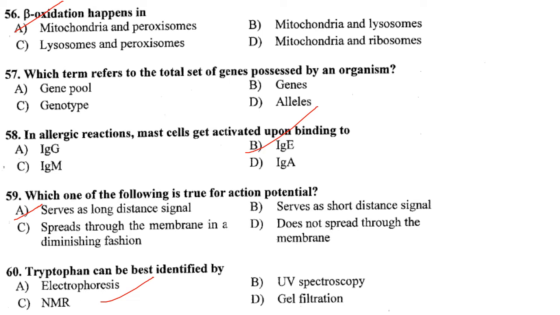Now which term refers to the total set of genes possessed by an organism? The answer is genome and it is not given in the options, maybe a printing mistake. So a gene pool is the total genetic diversity found within a population or a species. And genome is the complete set of genes in an organism, and allele is a variant form of a gene.